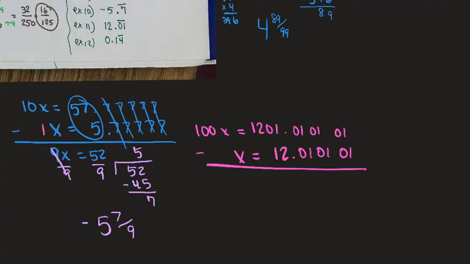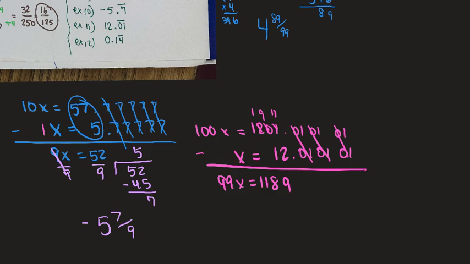I'm going to subtract 99x. These all go away. And I borrow, make this a 1, make this a 9, make this an 11. And I got 1,189.